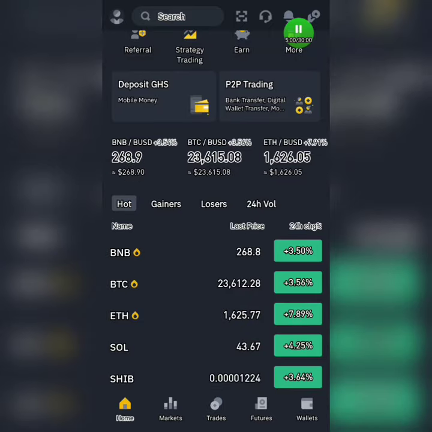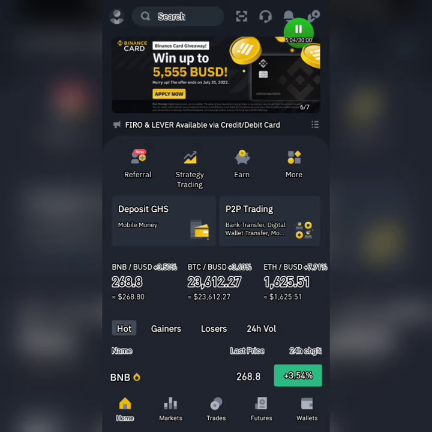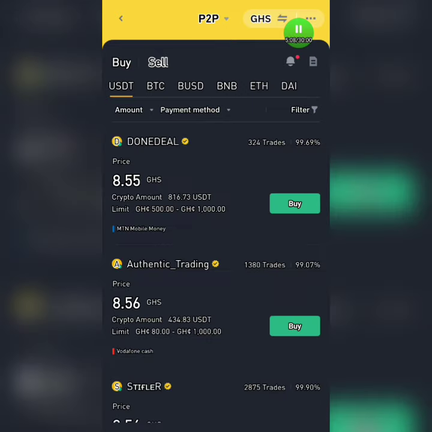So now you can see you have the P2P trading. Let me just scroll down. Okay, P2P trading is there, so make sure that you click on the P2P trading. When you click on it, it brings you to a place that looks like this, as you can see on the screen. Here you have the USDT, the Bitcoin, and the following one is the BNB, as you can see on the screen. I hope all of you can see it.